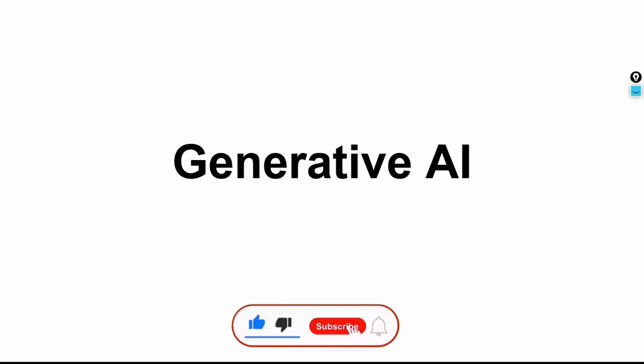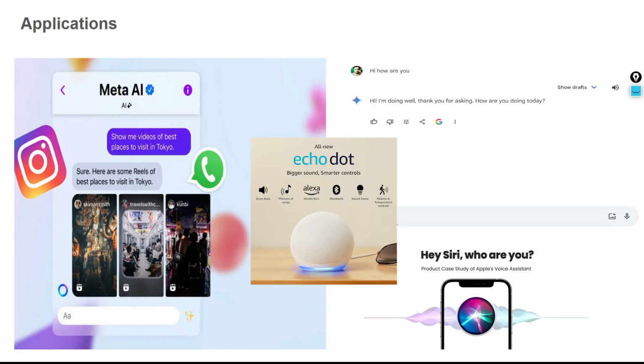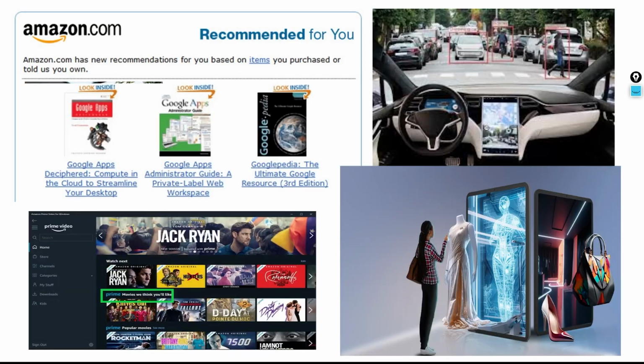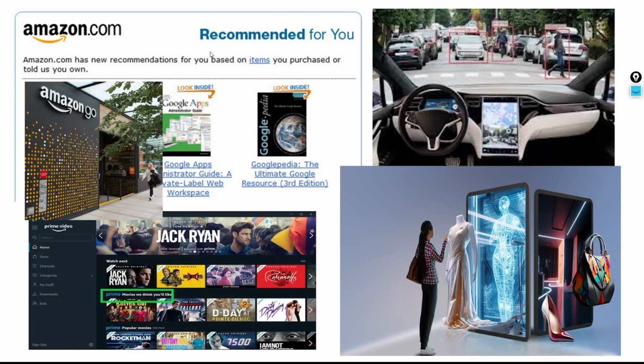We have Alexa too, where you can interact with the chatbot through that device. In the same way, we have OK Google and many such applications. These are some of the applications I wanted to tell you about: in the environment we live in, we have AI everywhere. Apart from this, I hope you have used Amazon and Flipkart, so you have seen the recommendation systems. What is the meaning of a recommendation system? If you're purchasing some items, you can see a separate section there.